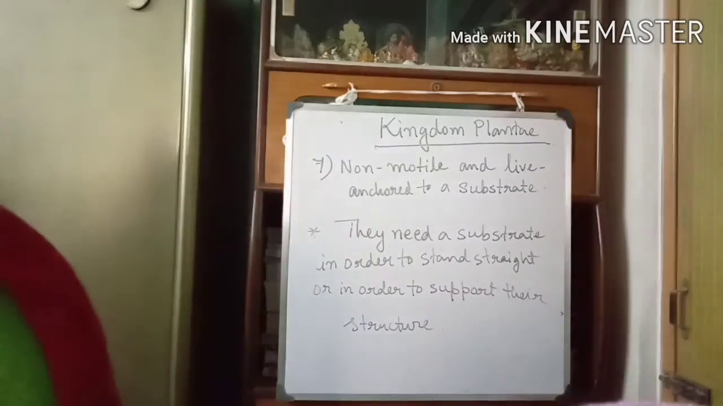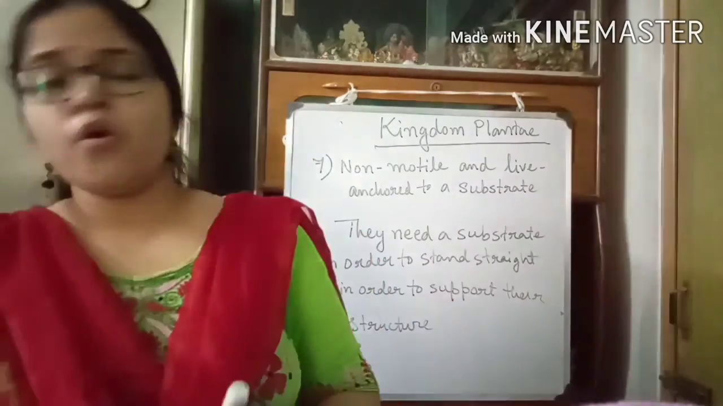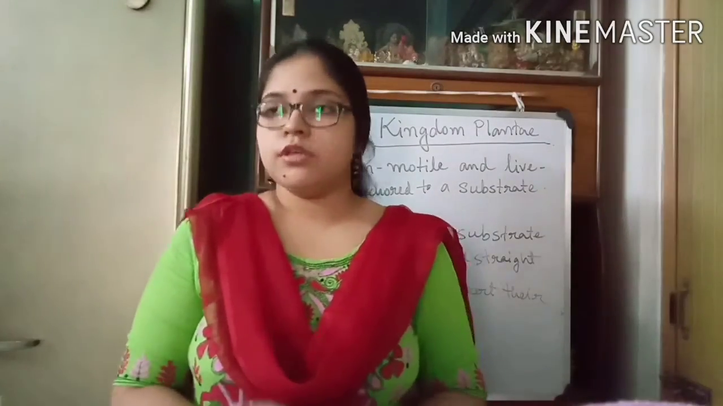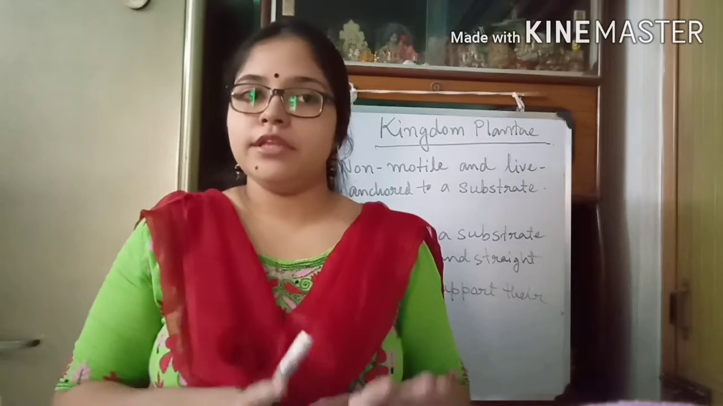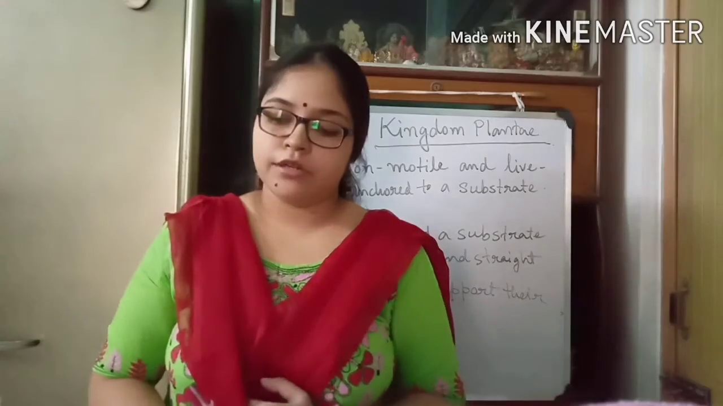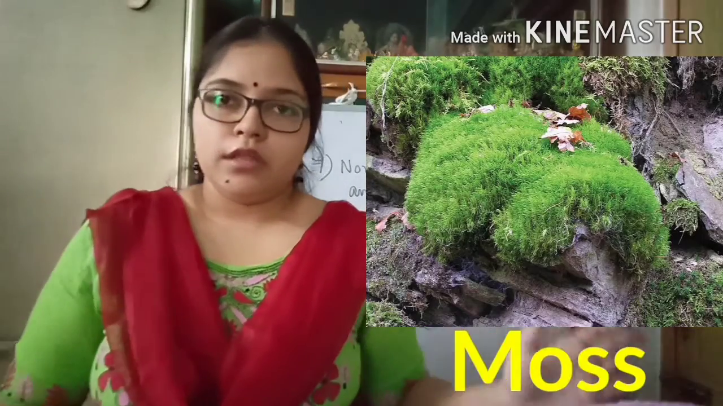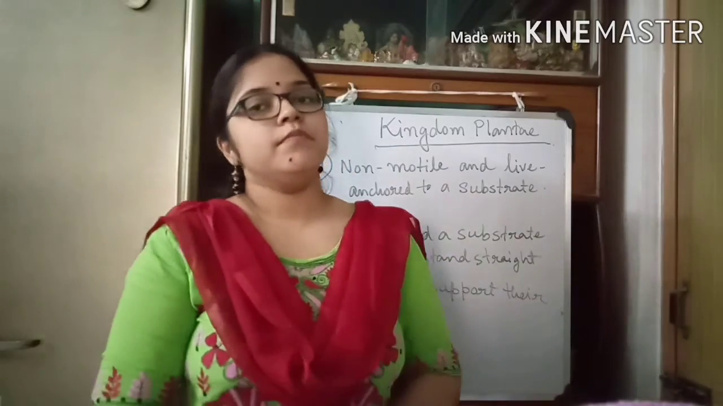Okay, so now plants are further divided into 4 divisions based on their body parts, vascular tissues, seeds and fruits. You will learn about these divisions in detail in your higher classes. In this class, this much only you have in your syllabus. Now we will see some examples of kingdom Plantae. See the pictures. There is a picture of moss, then ferns, wheat, rice, pea, etc. Okay, so these are some examples of kingdom Plantae.